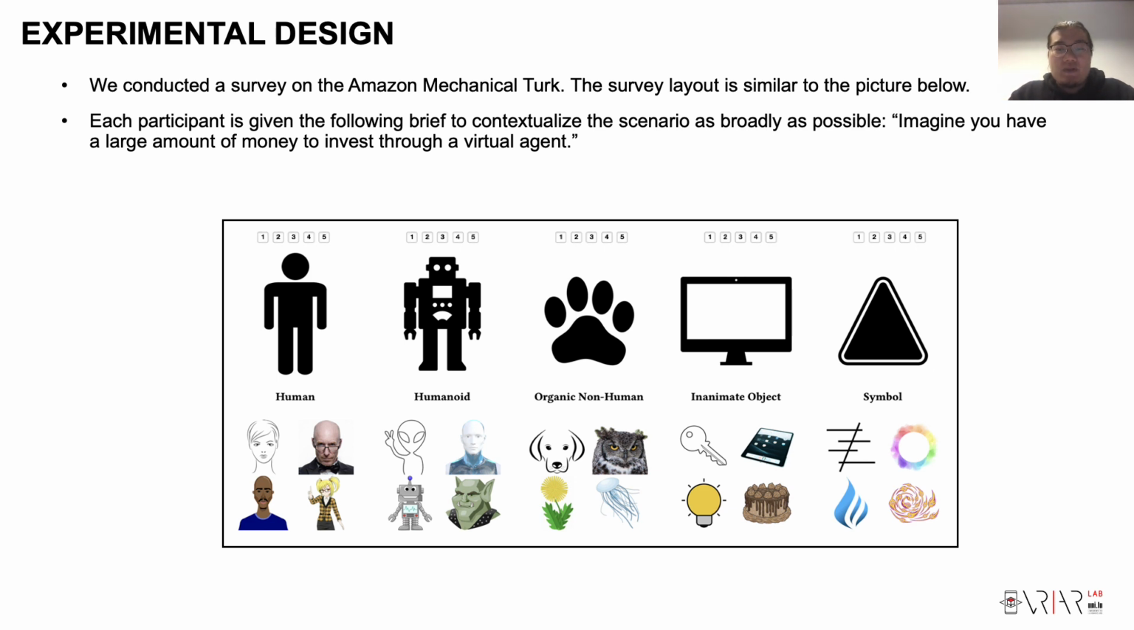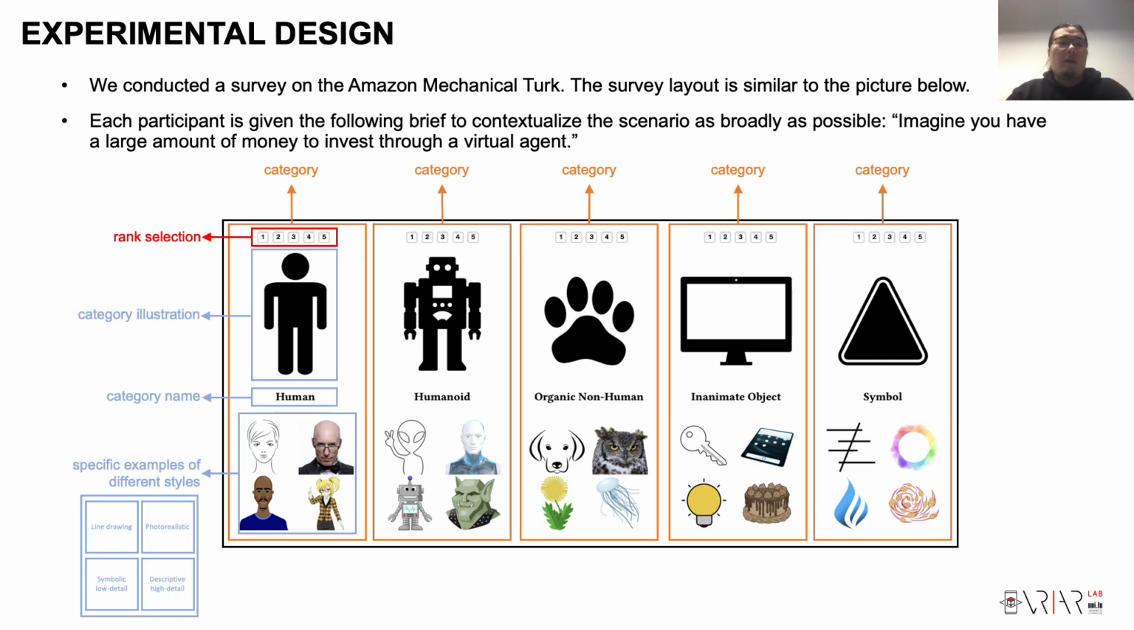To answer the research question, we conducted a survey on Amazon Mechanical Turk. The layout of our survey is pretty similar to the picture below, but before participants actually did the survey, we told each participant to imagine that they have a large amount of money to invest through a virtual agent. By doing so, we can contextualize the scenario as broadly as possible.